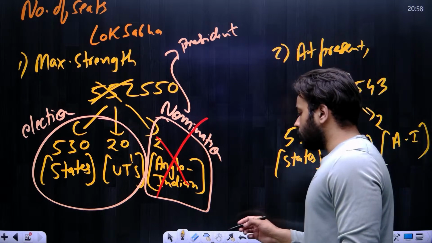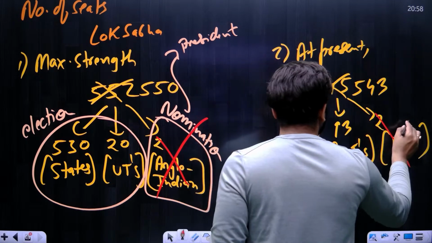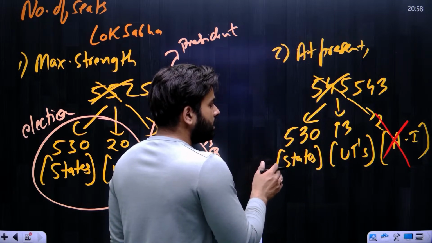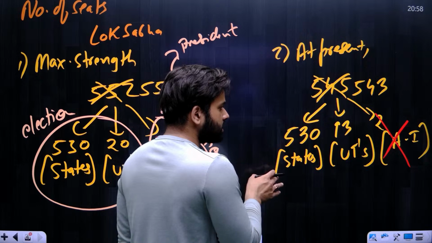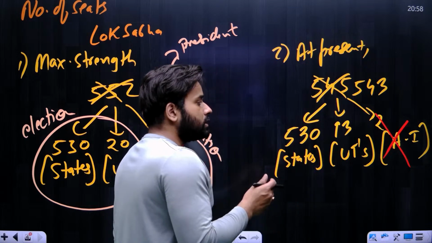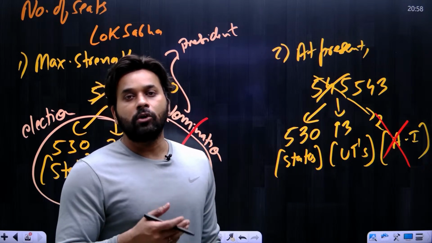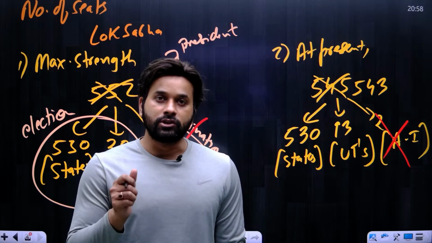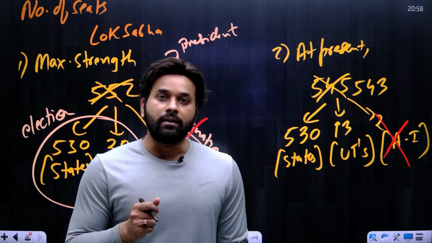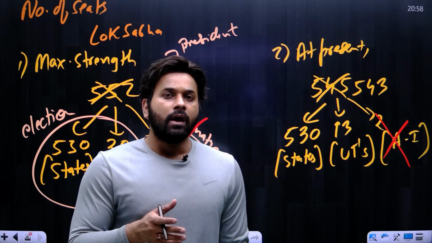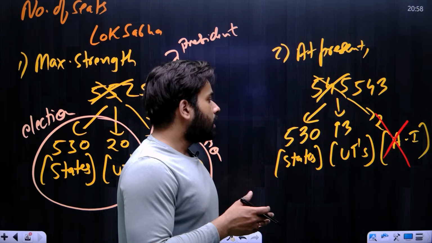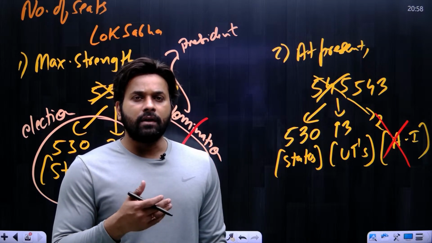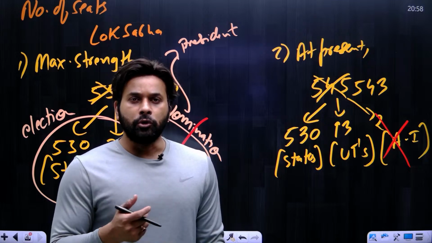But one thing that you should remember is that at present we have 543 seats, and I have written that out of 543, 530 seats are for states and 13 seats are for UTs. Now this was before 2019, because in 2019 we had 29 states, and out of those 29, one was Jammu and Kashmir. So before August 2019, Jammu Kashmir was considered a state, but the government relegated the status of Jammu Kashmir to Union Territory.